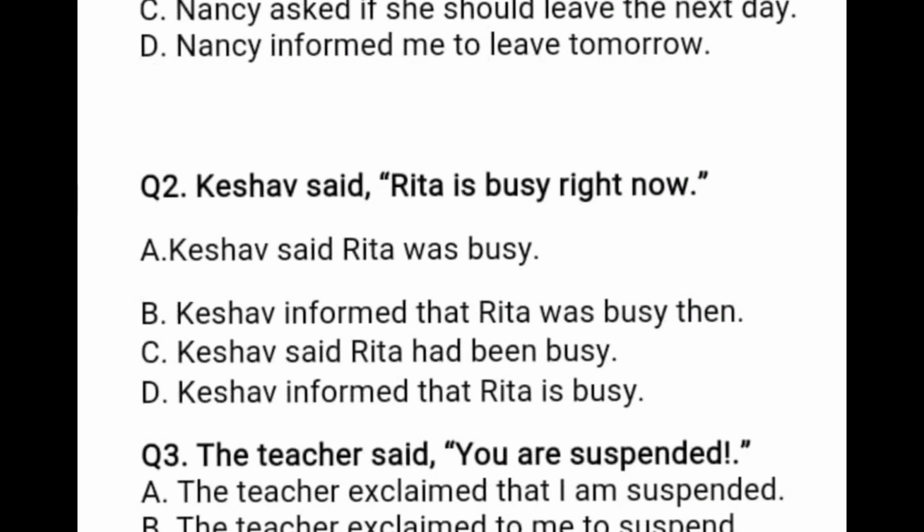Next sentence is in this way. Keshav said, "Rita is busy now." And reporting verb is in past tense, and reported speech is in the present tense, and you have to change this reported speech into past tense. So you have to use was. Is is changed into was. Was is given here, was is given here. So your right option is from option A and B.